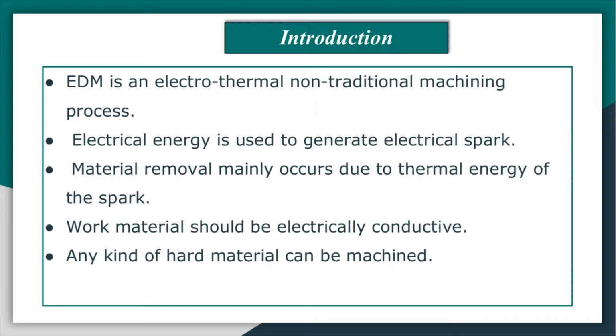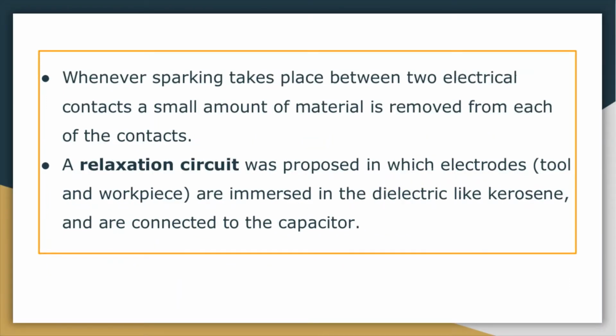Some short circuits happen between the switches and a spark occurs. Because of the spark, a small amount of metal is removed on the switches and that metal melts there. The same concept is used for machining of metal. So in the EDM process, the same concept is used. A relaxation circuit is used, commonly known as the RC circuit.